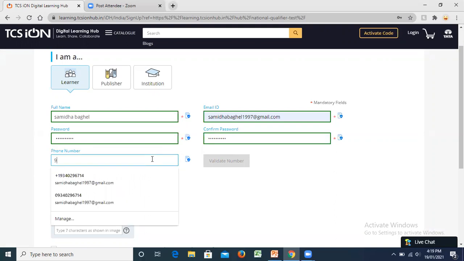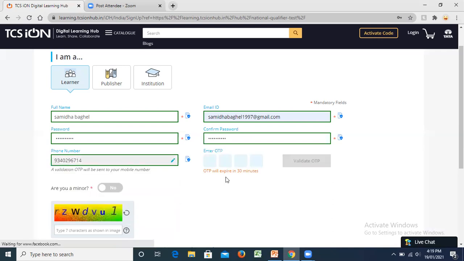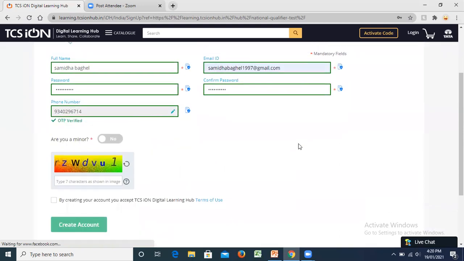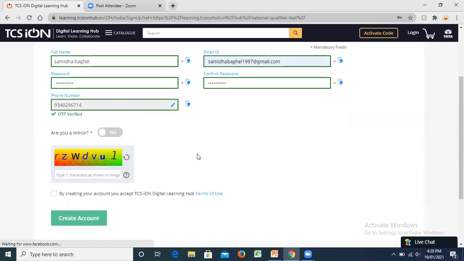Now all these details like phone number and email ID have to be given genuine, because they're going to pass out OTPs. They're going to give us information. When you get the OTP, it needs to be entered, only then your account will be validated. That is, give your genuine phone number and genuine email ID, because these people are going to validate all your details. We cannot keep on giving fake details to all these people. It's about our careers.